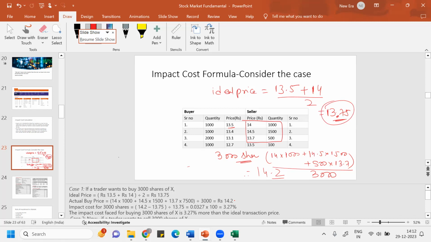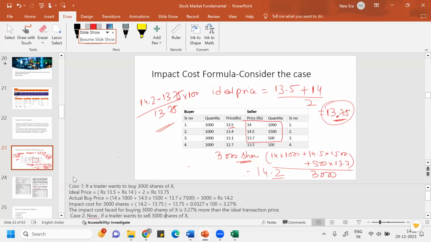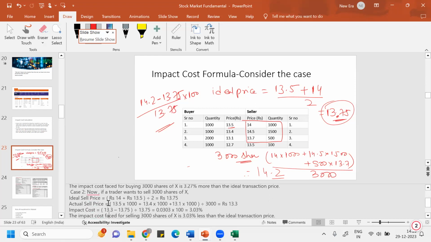This means the extra you're paying is because of the liquidity of the stock. So impact cost would be (14.2 minus 13.75) divided by 13.75, into 100. That will give you the impact cost of the stock. I hope you understood. That is how it is calculated. Now imagine somebody wants to sell 3,000 shares of the company.